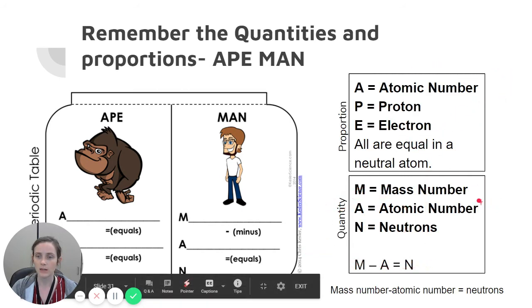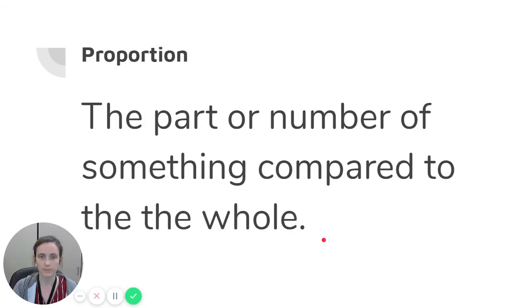The quantity: the mass number, the atomic number, and the neutrons spell out MAN. And the mass number minus the atomic number equals the number of neutrons. That is a quantity. So a proportion is the part or number of something compared to the whole.